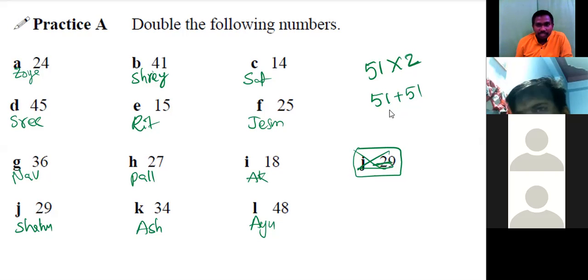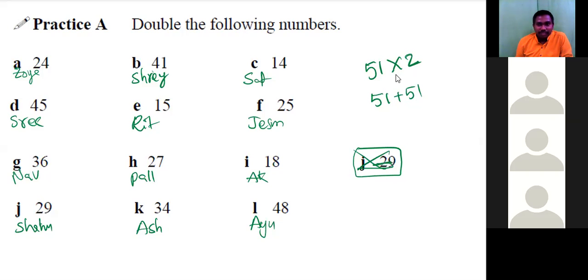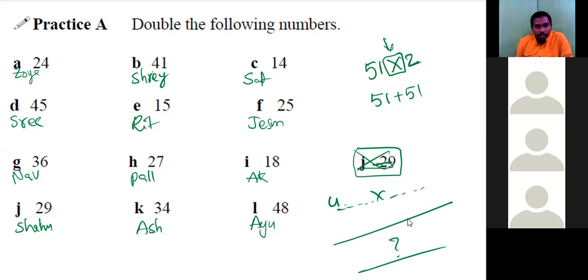51 into 51, we'll see that later. See, just now we are entering into multiplications, right? After additions and subtractions, just now we are entering into multiplications. We'll see everything. Not only 51 into 51, we'll see a 4-digit number into 4-digit number also in one step answers. Not only 4-digit, 5-digit, any number. Okay, we'll start with Joya. So we can take it, split it as 20 plus 4 and 20 plus 4.